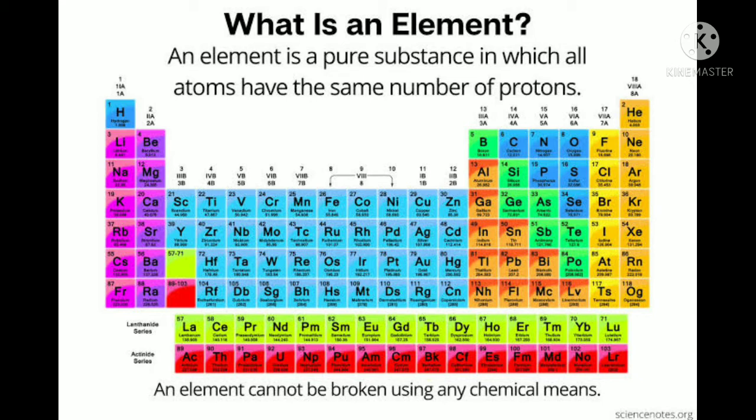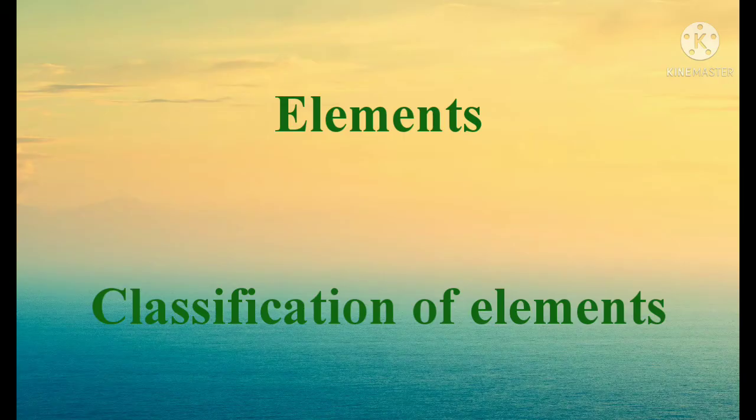Okay, so these elements, first of all, this is a periodic table. I think you have already studied it before. Here we have 118 elements. These are the elements which we find in our nature. But these elements are also classified according to their properties. What are they?